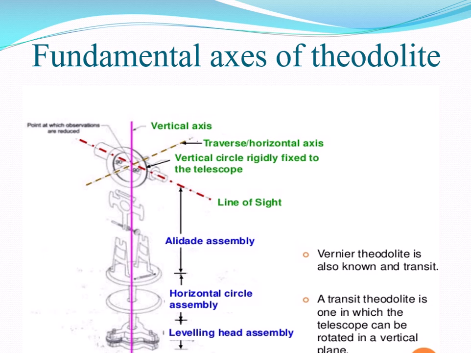If the transit has a fixed vertical vernier, the vertical circle vernier must read zero when the telescope level is centered. And the next one is, if the transit is provided with a striding level, the axis of the striding level must be parallel to the horizontal axis. So these are also known as the permanent adjustments of the theodolite.